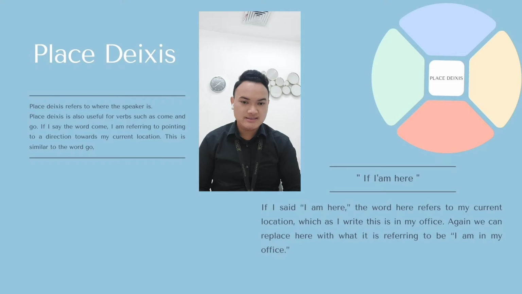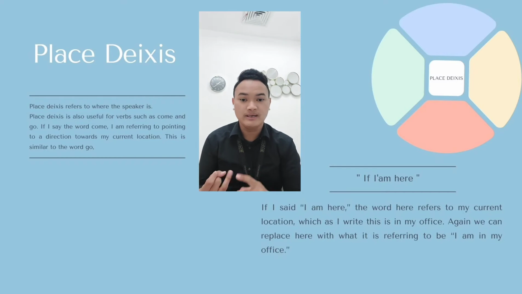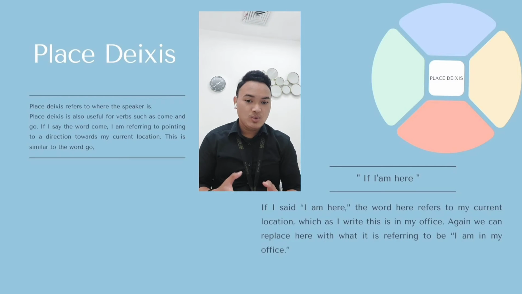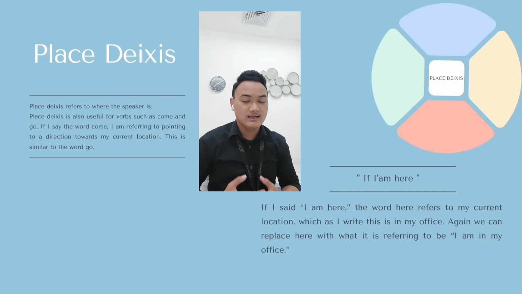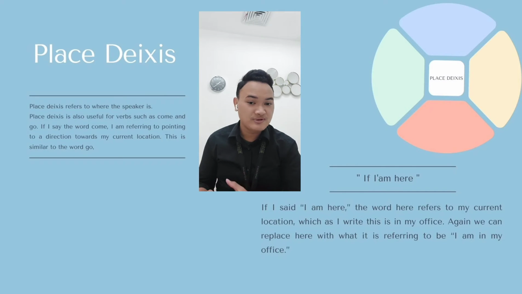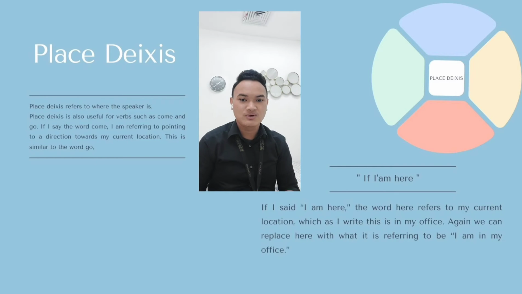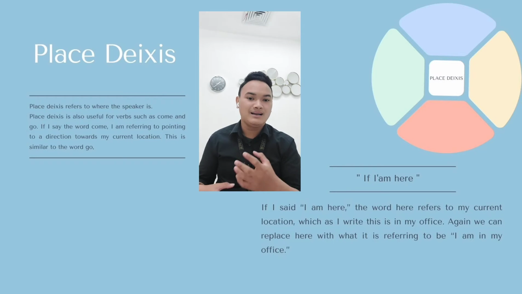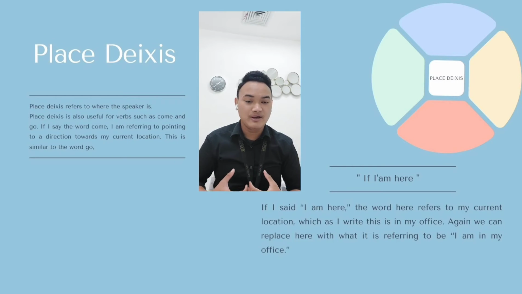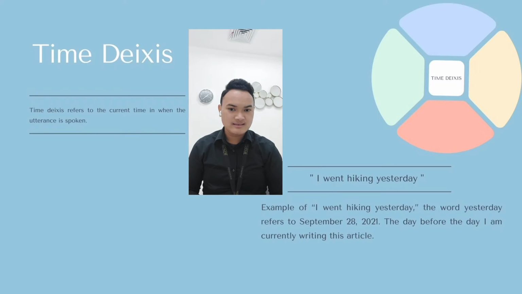The third is place deixis. It refers to where the speaker is. Place deixis is also useful for verbs such as come and go. So if I say the word come, I am pointing to a direction toward my current location. This is similar to the word go. And if I say that I am here, the word here refers to my current location, which, as I write this, is in my office. So again, we can replace here with what it refers to: I am in my office.